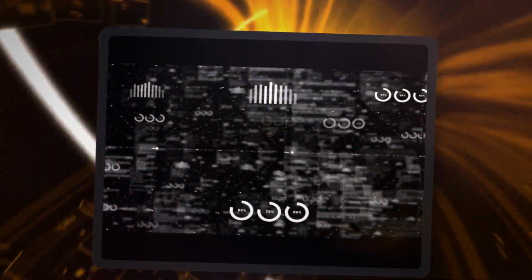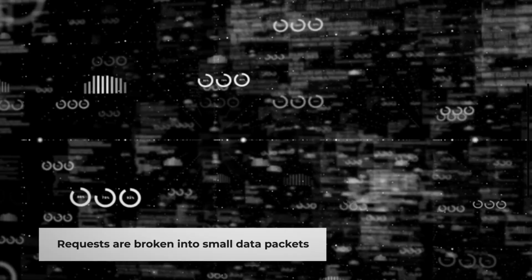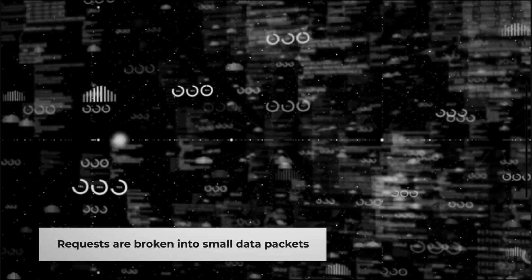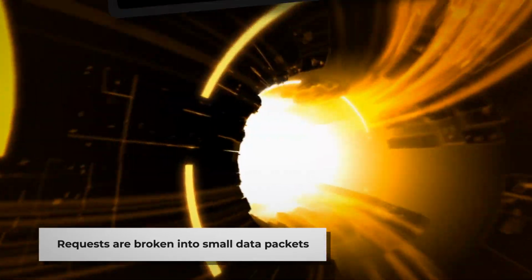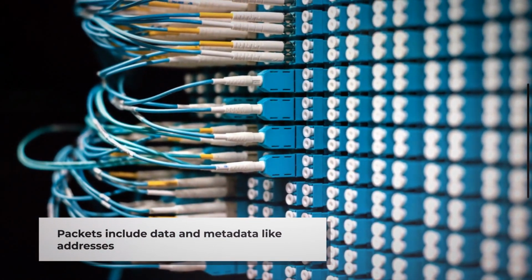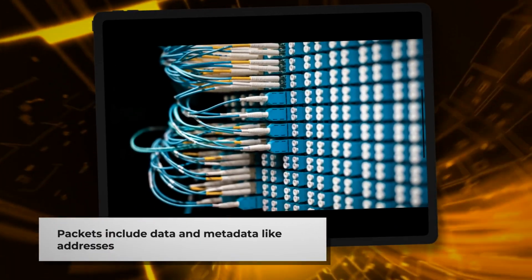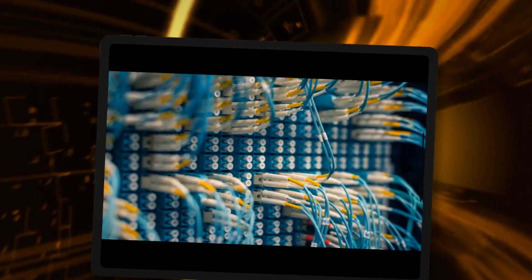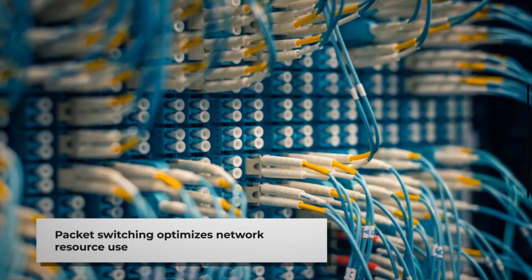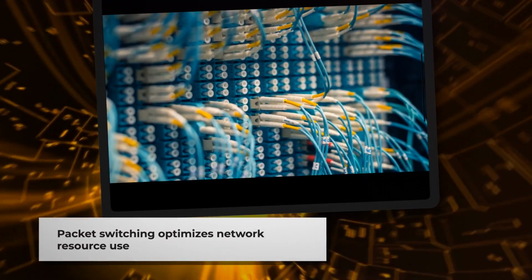When you access a website, your request does not travel as a single continuous stream. Instead, it is broken down into small units called packets. Each packet contains a portion of your data along with metadata, including the source address, destination address, and sequencing information. This packet switching methodology allows for efficient use of network resources and provides resilience against network failures.